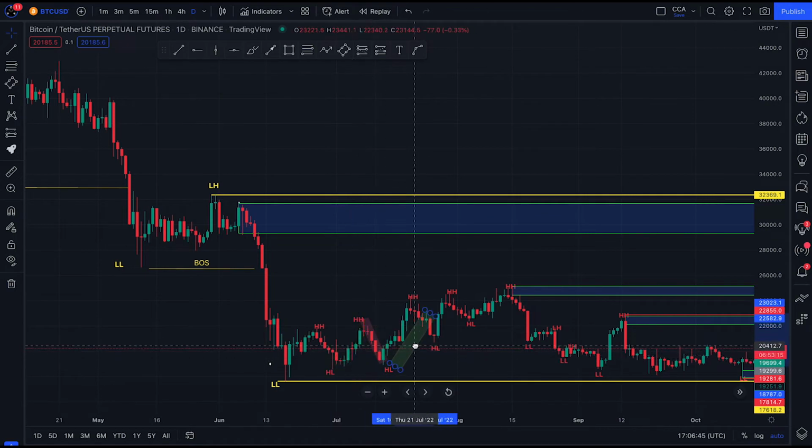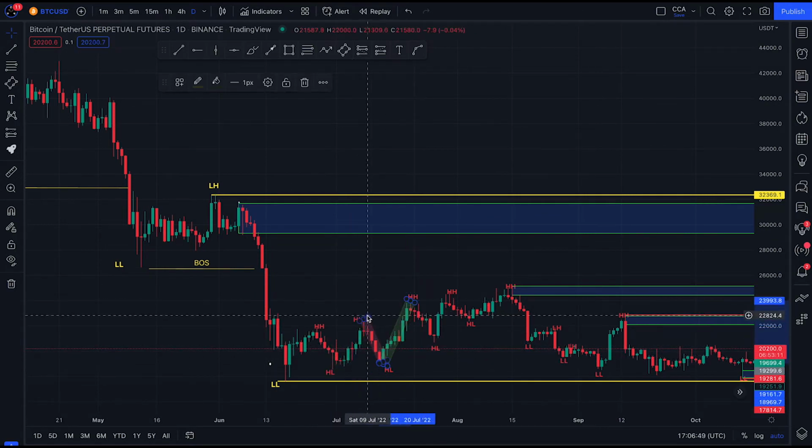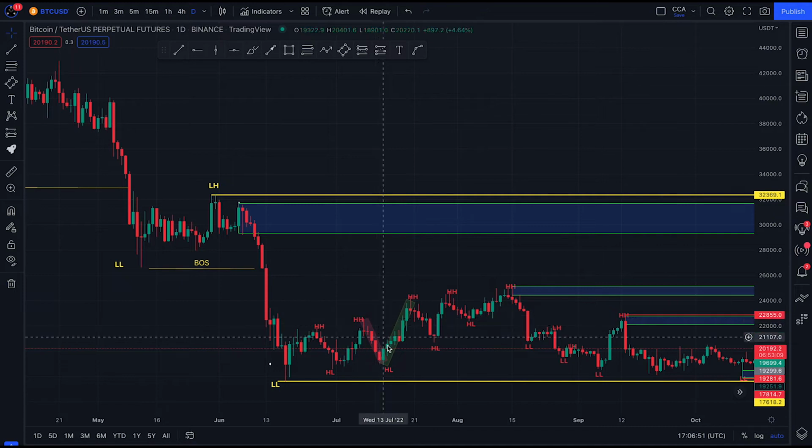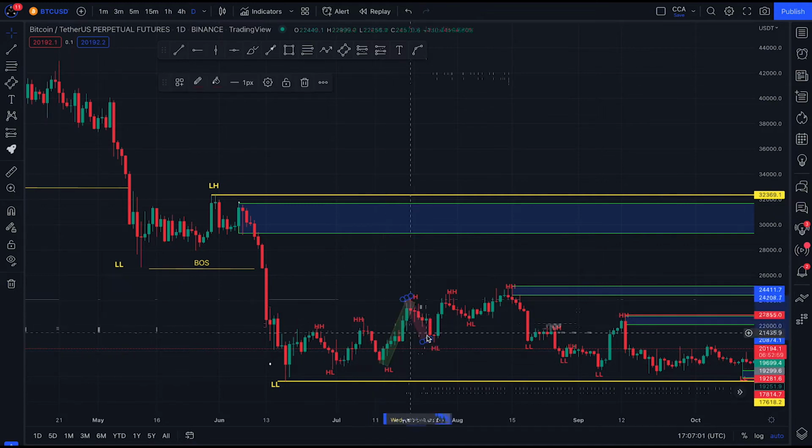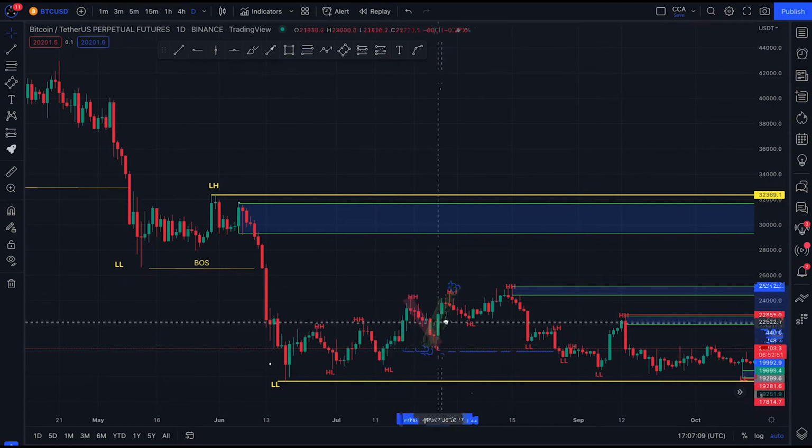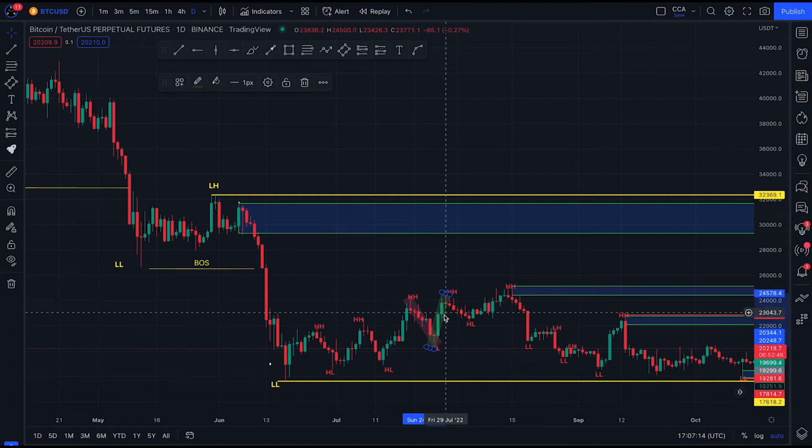From there, the market rallied again from this point to this point and broke another structure. After breaking this structure, we expected a pullback, and the pullback did not take out this structure. As long as this pullback is not taking out this higher low, we're still on a bullish trend, and it continues giving us higher high and higher low. From there, the market broke structure again to the upside and gave us this pullback, which is this higher low.